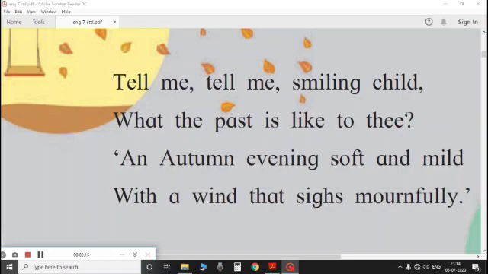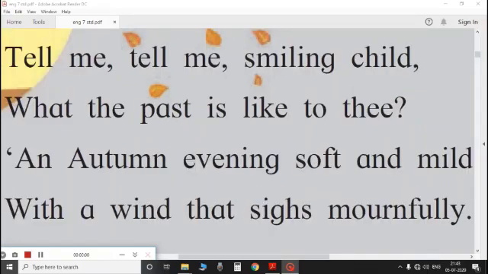In response, the child compares the past to an autumn evening. He says, an autumn evening soft and mild, with a wind that sighs mournfully. Now, mournfully again is a new word, it is an adverb. Let's see the first paragraph.